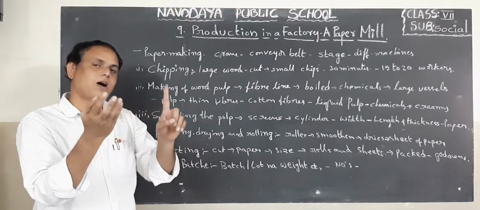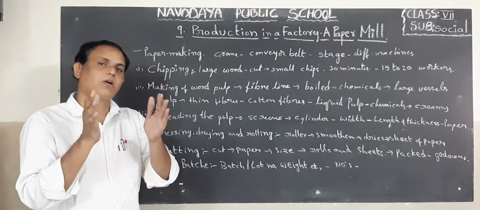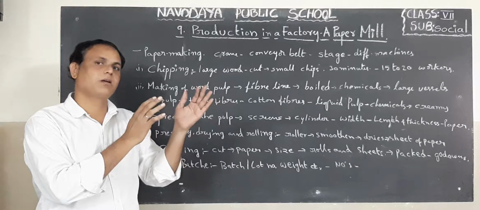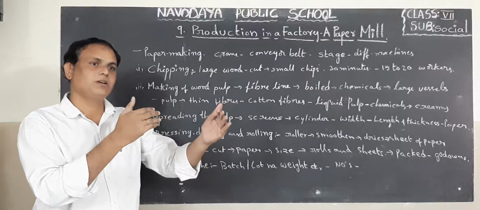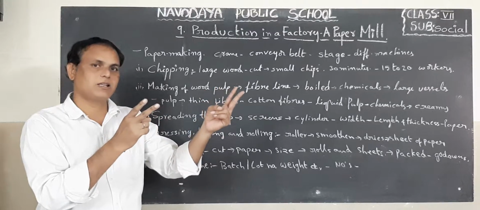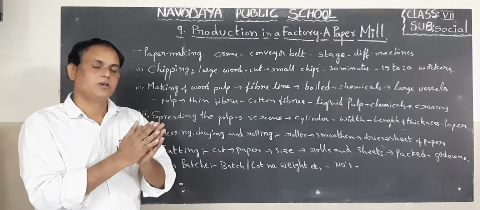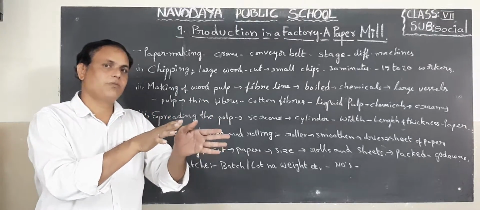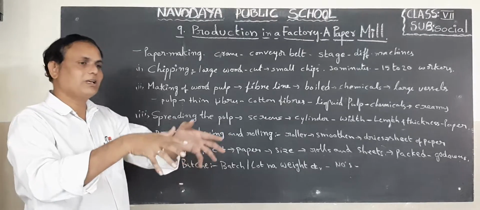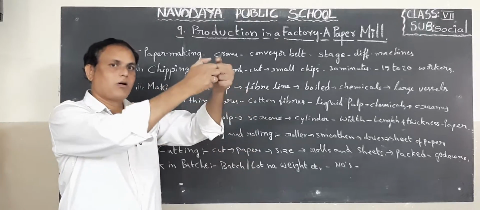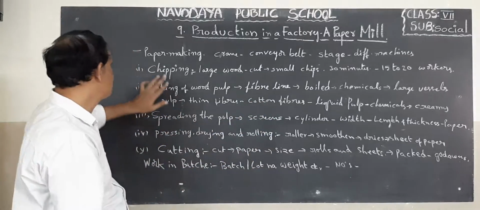So after cutting the subabul trees, they are loaded into lorries. The lorries bring them from the farmlands to the factory area. All the lorries wait for their turn. There are 2 gates: one gate is for workers and the other is for vehicles, that means lorries. When the lorries come to the factory area, they stand in a track. Now one crane takes all the goods from the lorry and puts them on the conveyor belt. What is that? Conveyor belt.